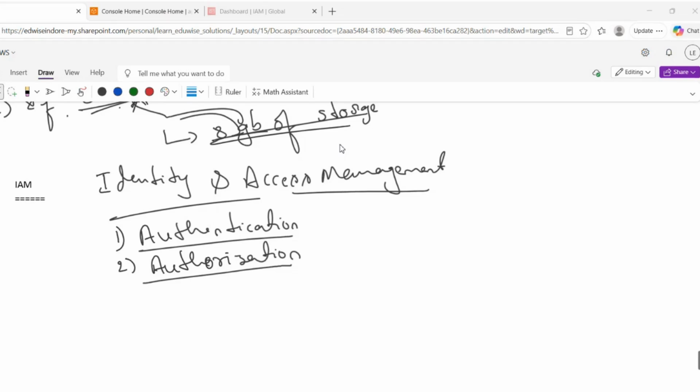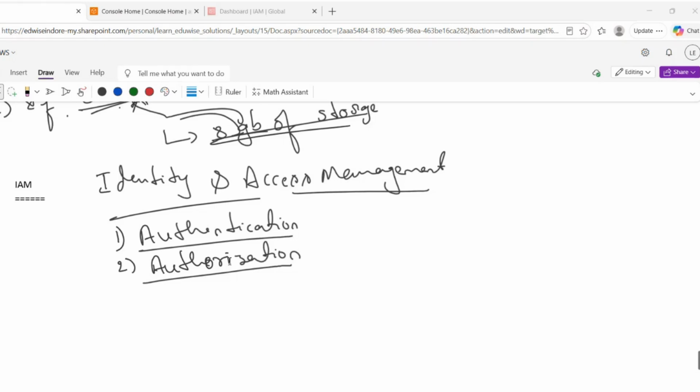Then coming to the next part, we have users and groups. Simply, a user is nothing but one individual person. As I mentioned earlier, it can be XXX, YYY, anything. Here in AWS IAM, each and every user will get a username, password, and login credentials as well.